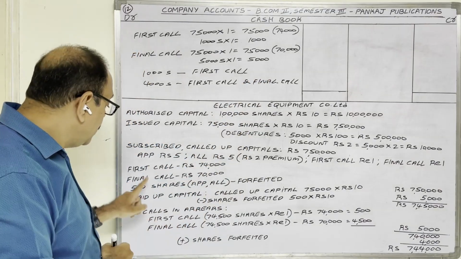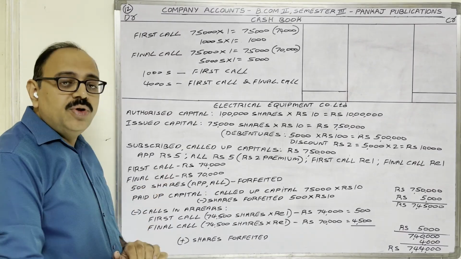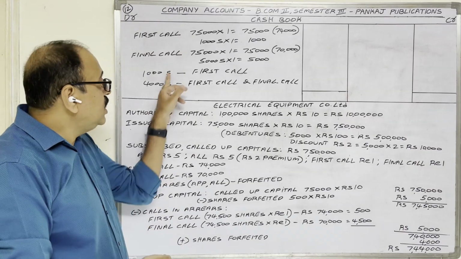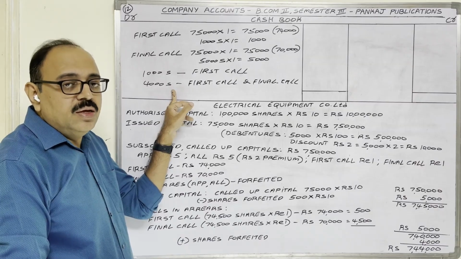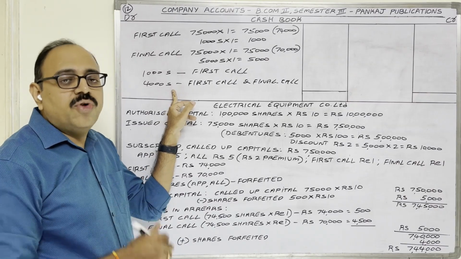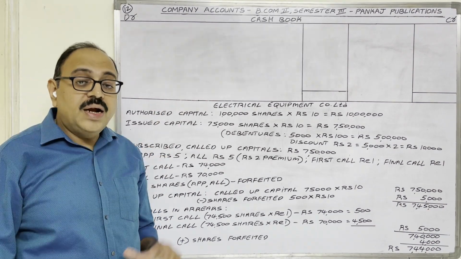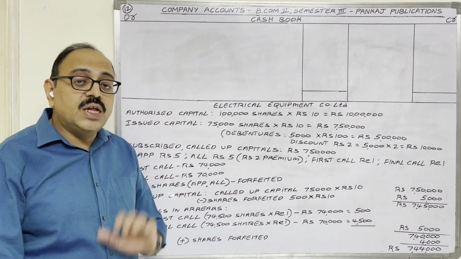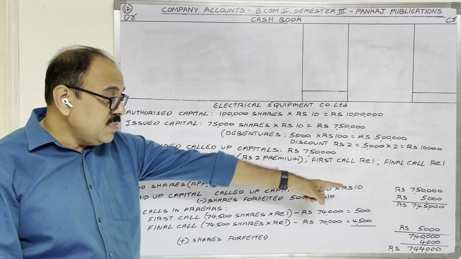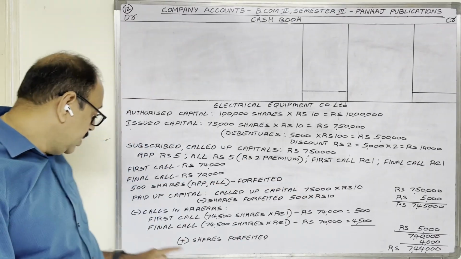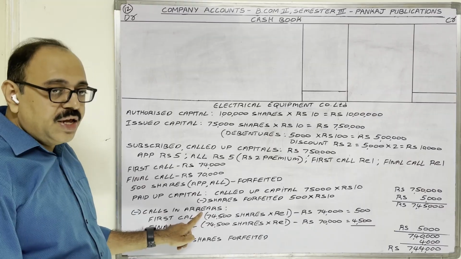But how many shares are forfeited? 500 only, no? Means what? All shares are not forfeited by the company. Only 500 shares are forfeited. So on the remaining shares, there is calls in arrear. That remaining shares related calls in arrear amount we have to subtract from 7,45,000. See, minus calls in arrears.